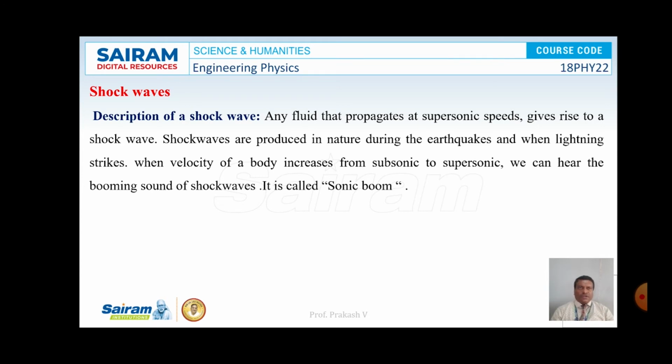So what are shock waves? Any fluid that propagates at supersonic speed gives rise to a shock wave. Shock waves are produced in nature during earthquakes and when lightning strikes. When the velocity of a body increases from subsonic to supersonic, we can hear the booming sound of shock waves. It is called a sonic boom. So this is the discussion about shock waves.